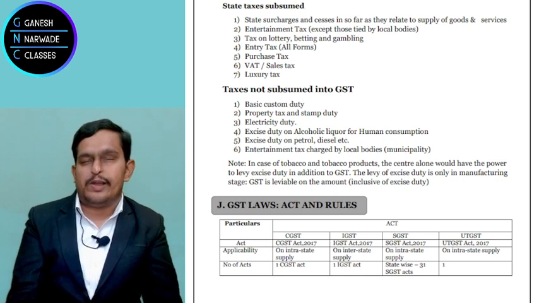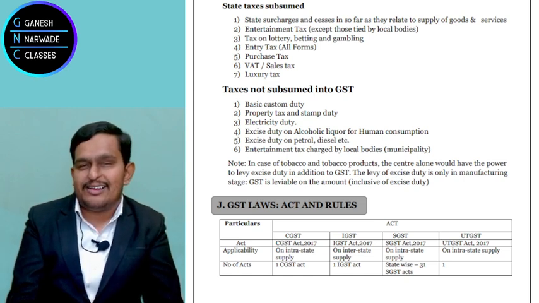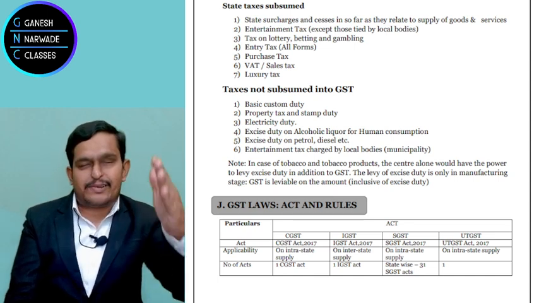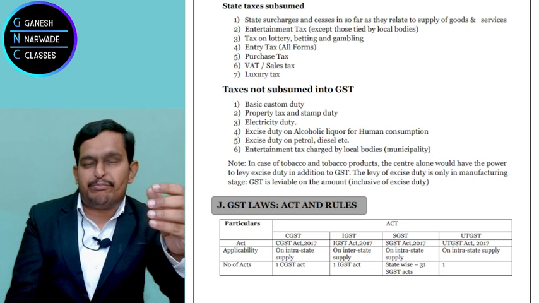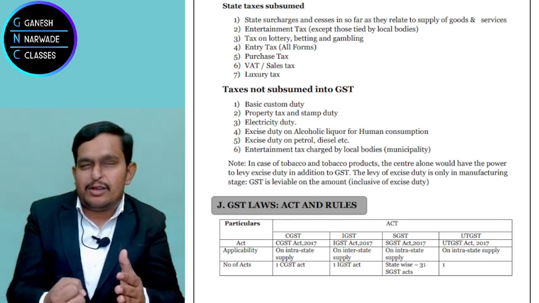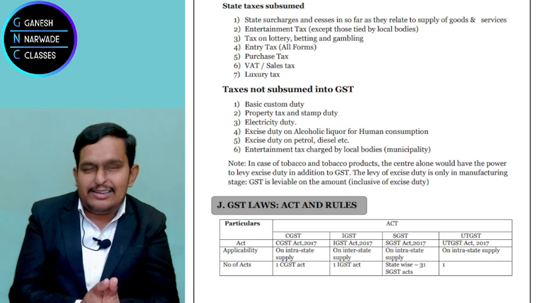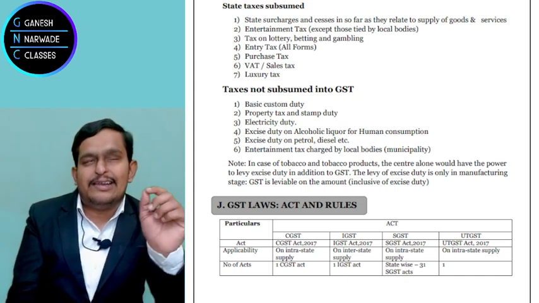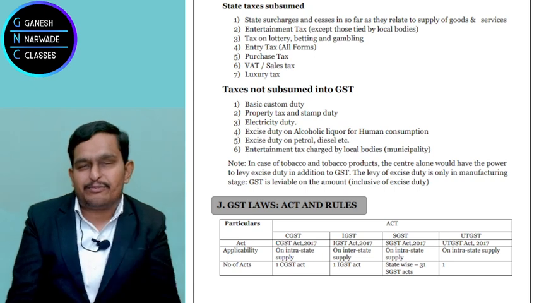I go and do a facial, golden facial. When I do the facial, the service is provided within one state, right? In this case, the service provider, the parlor wala, and the service receiver, that is me, both are in one state, right? So if this happens, we call it intra-state supply.